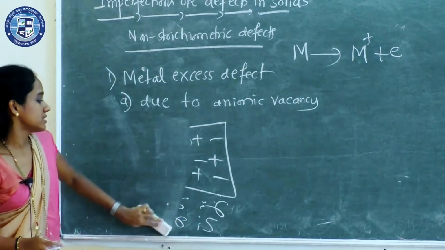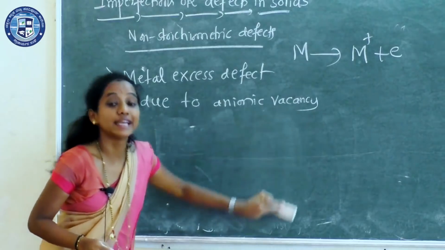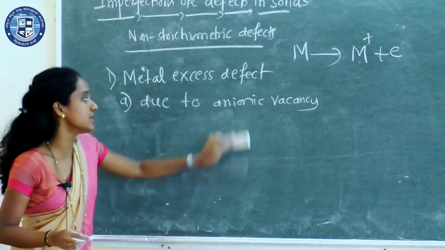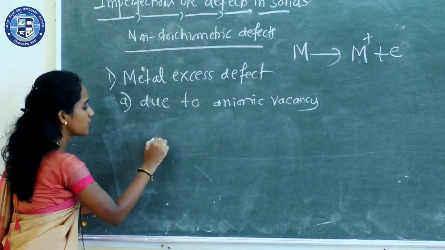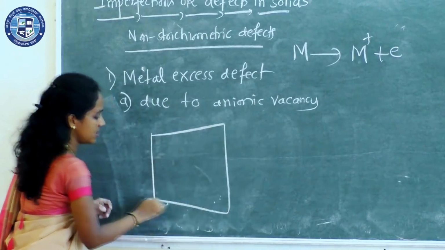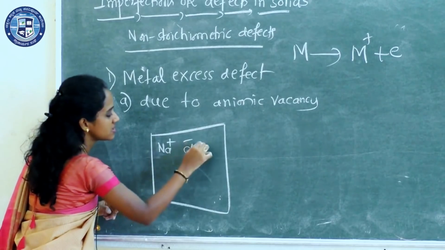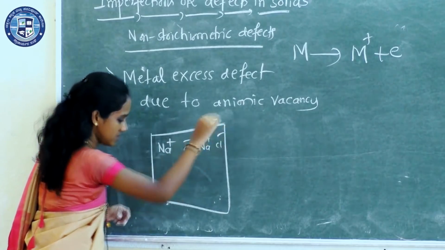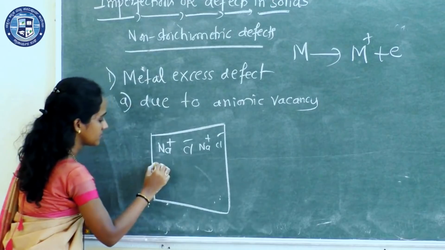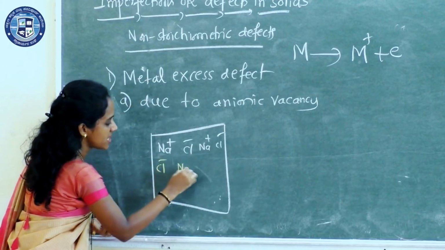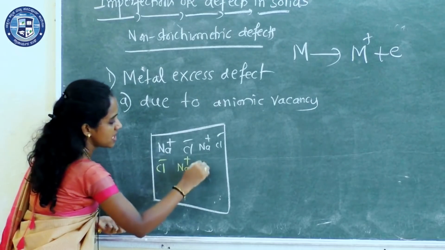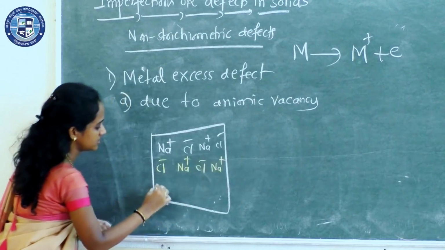Now I'll explain this concept with an example. It is there in your syllabus. Suppose a sodium chloride crystal, NaCl. I'll write here Na plus, Cl minus, Na plus, Cl minus, Cl minus, Na plus, Cl minus, like this.